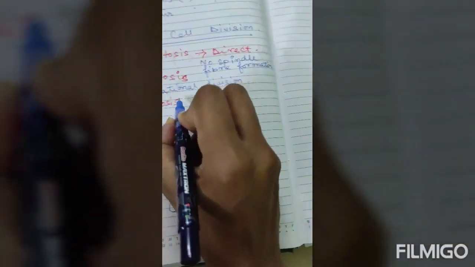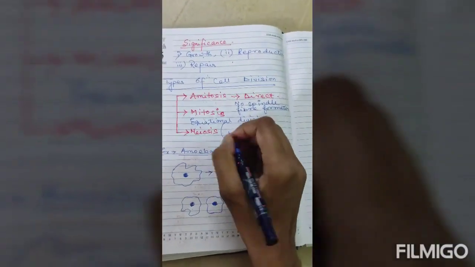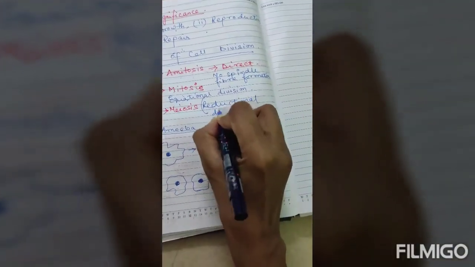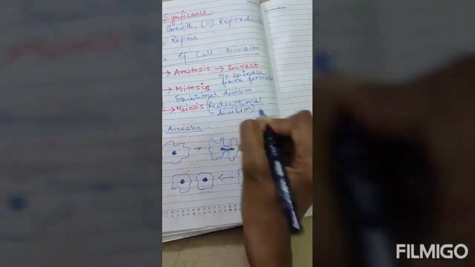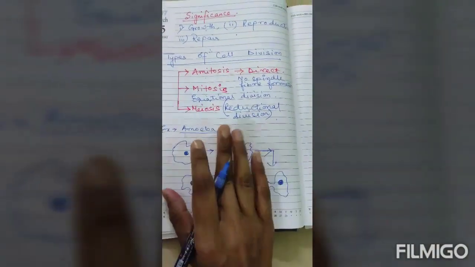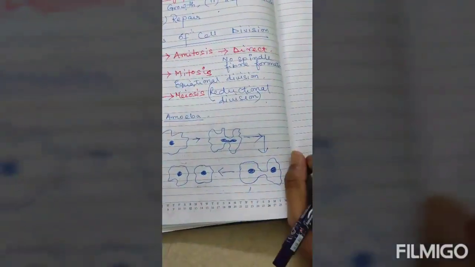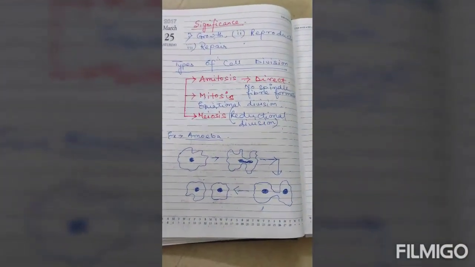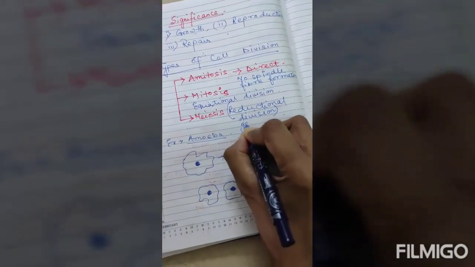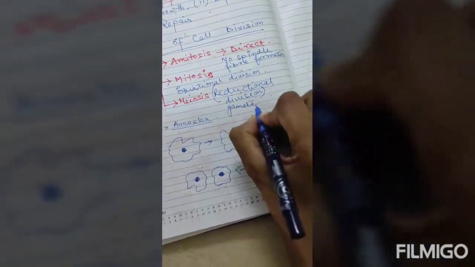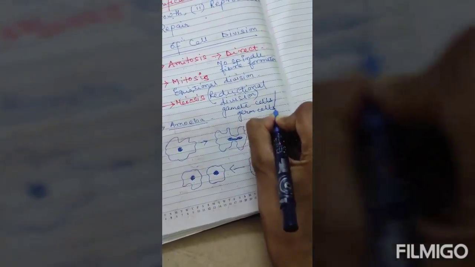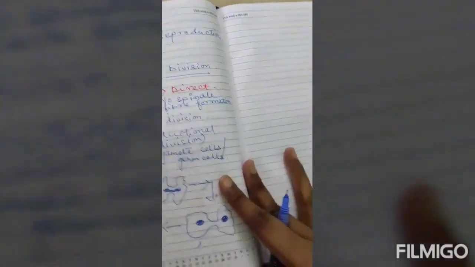Now coming to the next thing, that is meiosis. Meiosis is called reductional division. Now, why is it called reductional division and where can we find this type of division? Mitosis, we find generally in the cells of the body. And meiosis, we can find in the gamete cells, or you can say the germ cells. Right? Now what happens in meiosis?